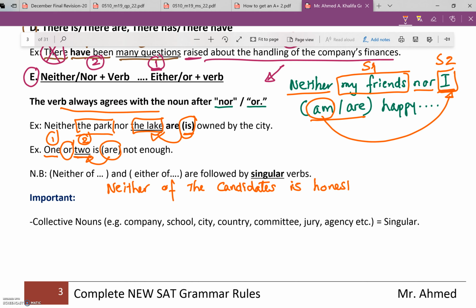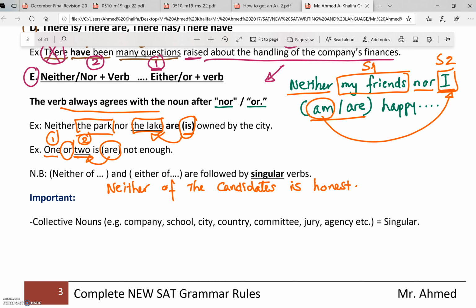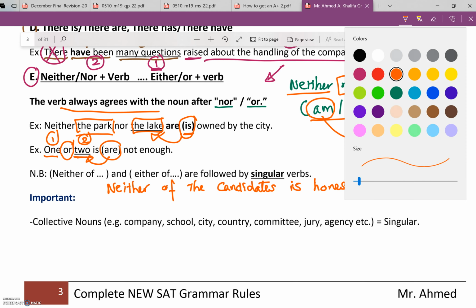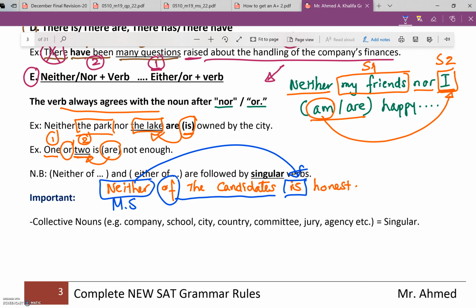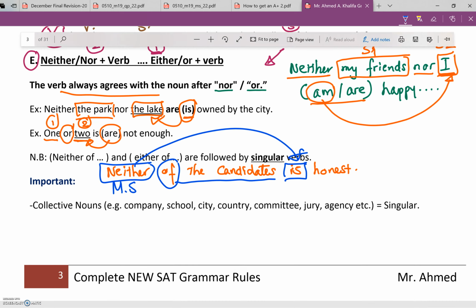Teacher, why did you use is here? You are talking about the candidates. Again, neither, this is the main subject, MS. Of, that's a preposition, and all of this is a prepositional phrase. And as we said before, forget about the prepositional phrase. So the main subject is neither, and the verb goes with neither. You got it? So again, this is completely different from neither nor and either or.